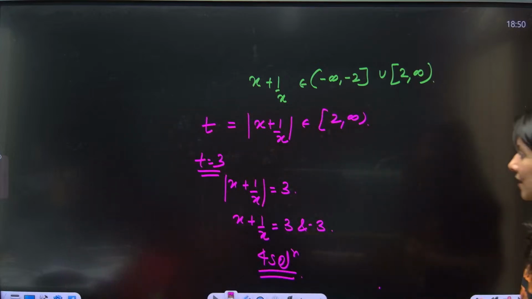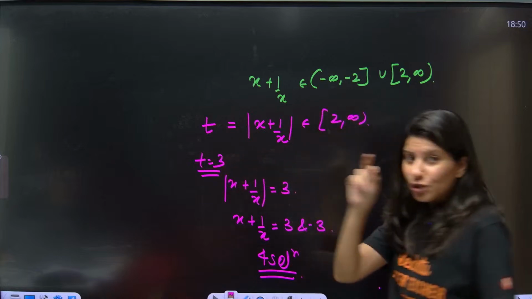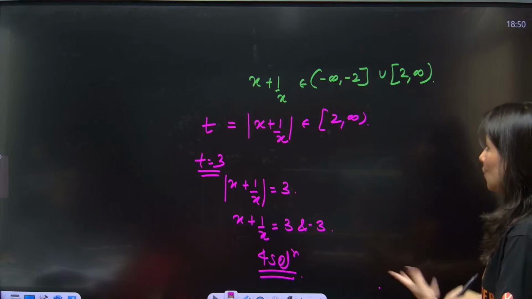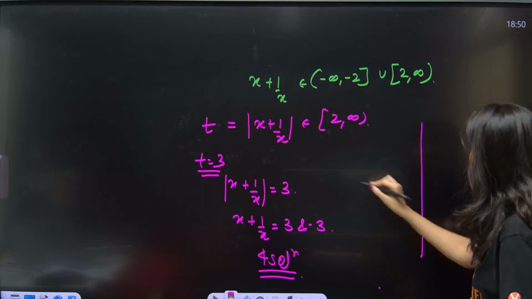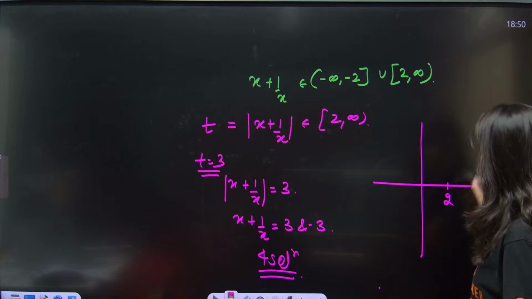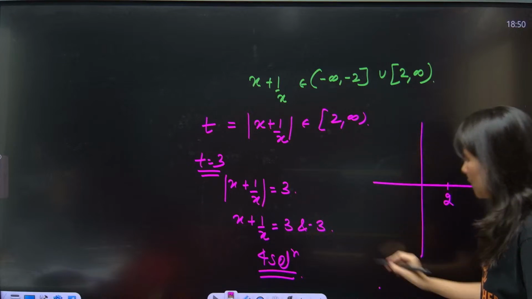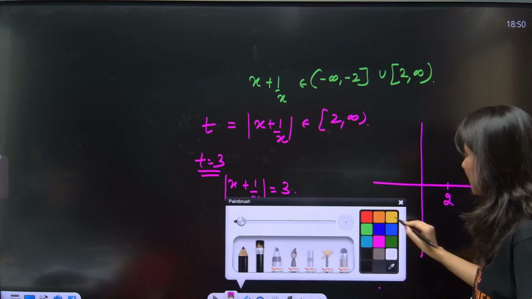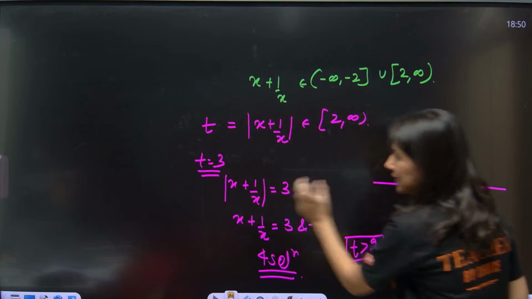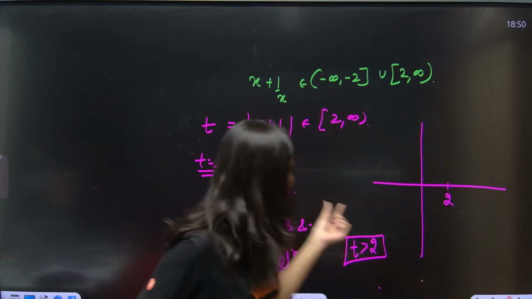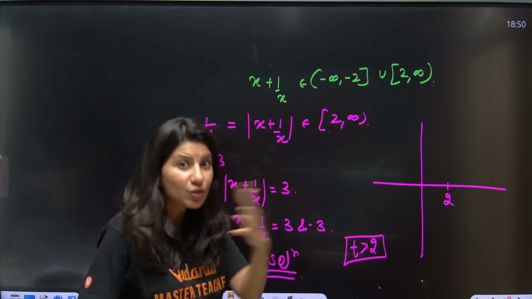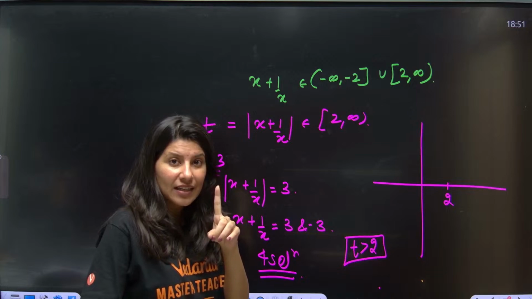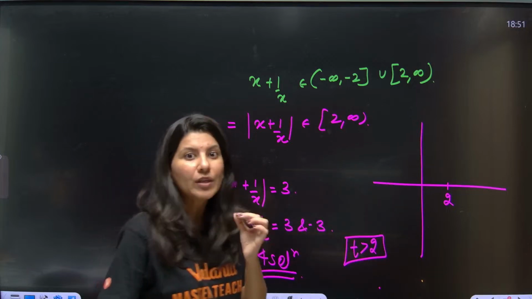This is what we want, 4 real solutions. Okay. So what does that mean? That the quadratic should have exactly 1 solution for t, and that is going to be greater than 2. So t should be greater than 2 and exactly one solution. Why exactly one solution? See, if one value of t is coming out as greater than 2, then you are going to get 4 solutions.